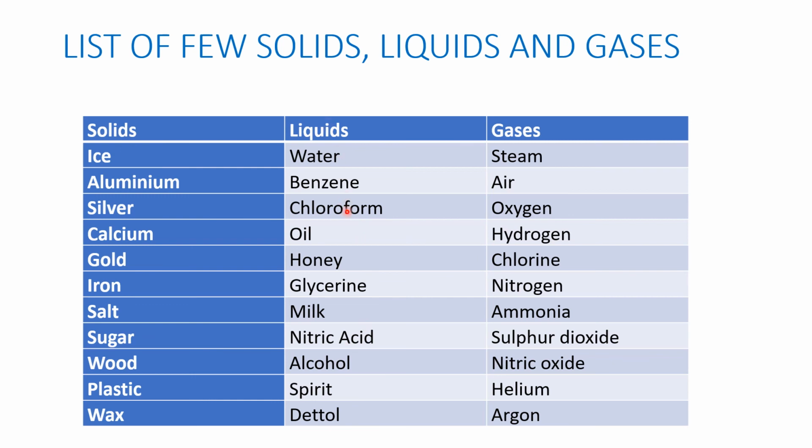These are all liquids. And which are the gases? Steam, air, oxygen, hydrogen, chlorine, nitrogen, ammonia, sulfur dioxide, nitric oxide, helium and argon. These are all gases. So just remember the list and it might be helpful for you.